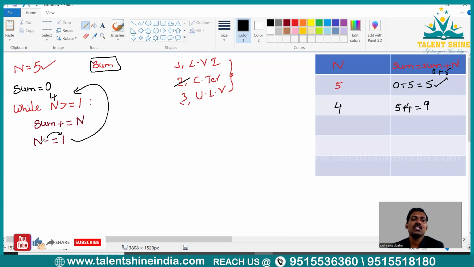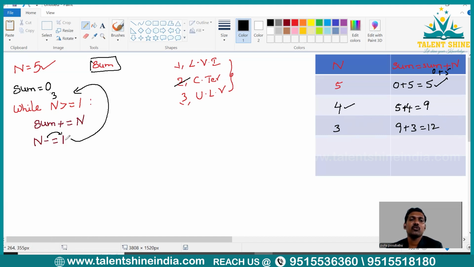Now, what is happening here? We have to reduce n value. Previously it is 4. Now it becomes 3. Again, control will go back to the loop. Instead of 4, we will be getting 3, right? So it comes over here, 3. Yet again it checks the condition. Is 3 greater than or equal to 1? Yes. When condition is true, update the sum. Previously sum is 9. Now 9 plus what is the n value? 3. Now it becomes 12. So in sum we have stored a value called 12.